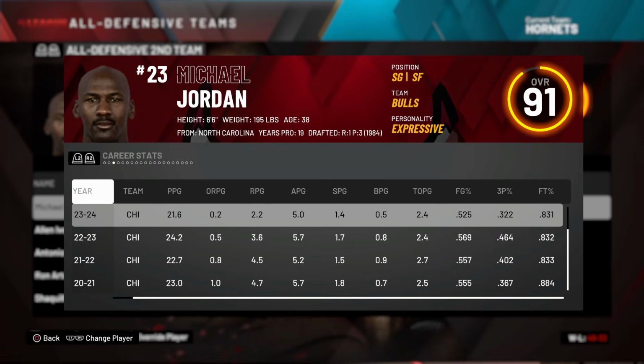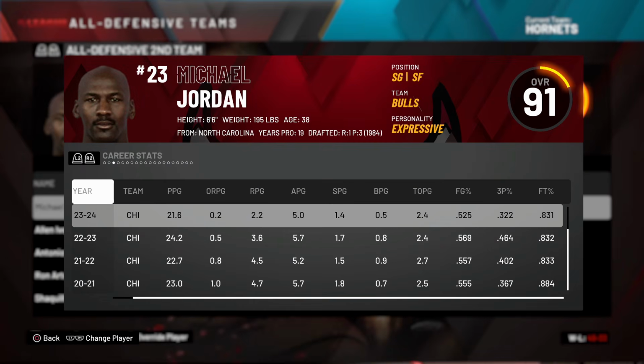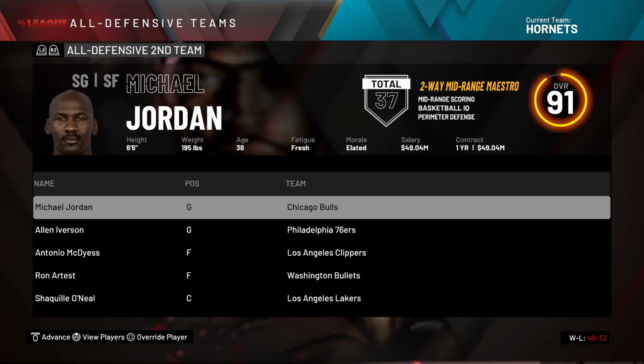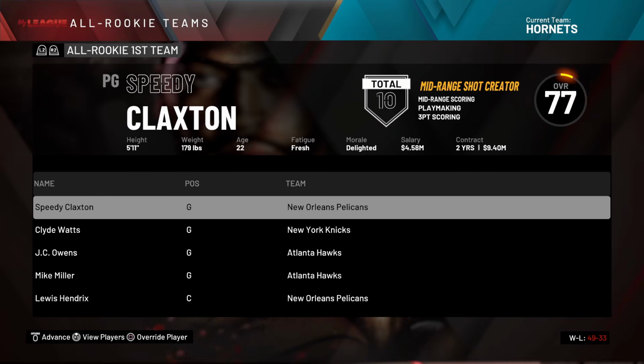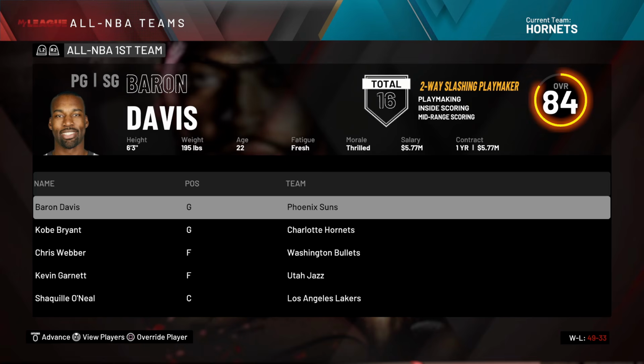You know, I'm not even surprised that Mike's not making the All NBA teams at this point because he is a 91 and he's 38, so that's old as hell, you know? Granted, he was still making them when he was 40 when he came back to the Wizards, but whatever. Different route this time around. Maybe his knees started hurting more.